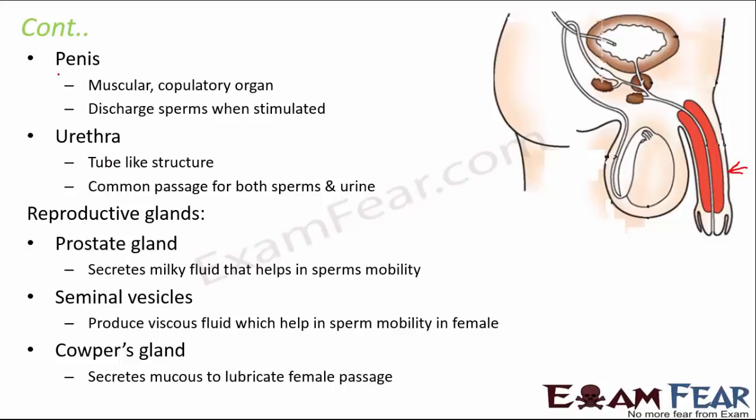And then finally urethra, which is a tube-like structure, and it is a common passage for both sperms and urine. So this one is the urethra, the thin tube-like structure that you see here. Now there are a couple of glands also as part of the human reproductive system in males. Some of the important reproductive glands are the prostate gland, seminal vesicles, and Cowper's glands. And as we know, most of them secrete some fluid which helps in sperm mobility. Okay, so that was about the male reproductive system.